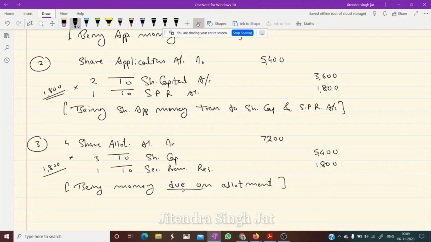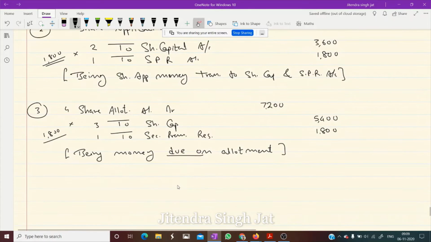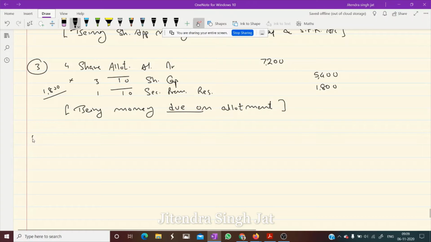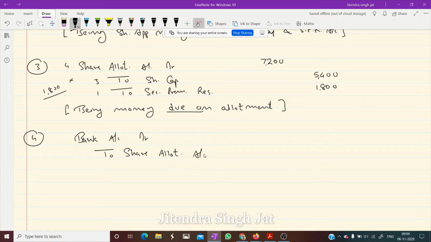Now the next entry is for when we receive the money. In this question there is no adjustment. All money is received. When we receive money, what entry do we pass? Bank account debit to share allotment. Now share allotment will be credited, with 7,200. Being allotment money received.